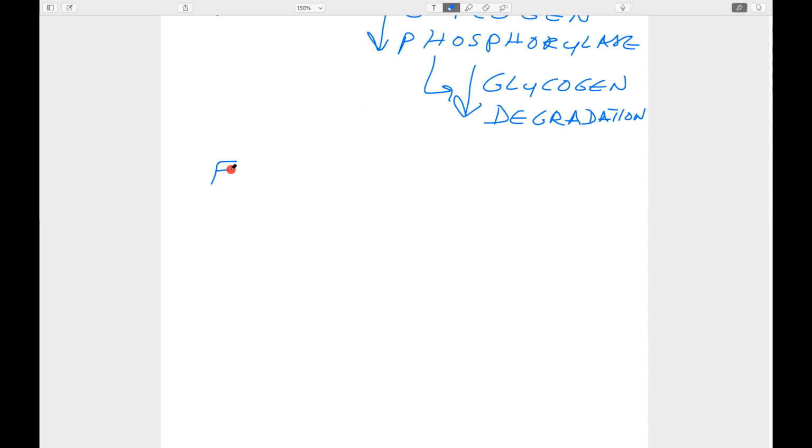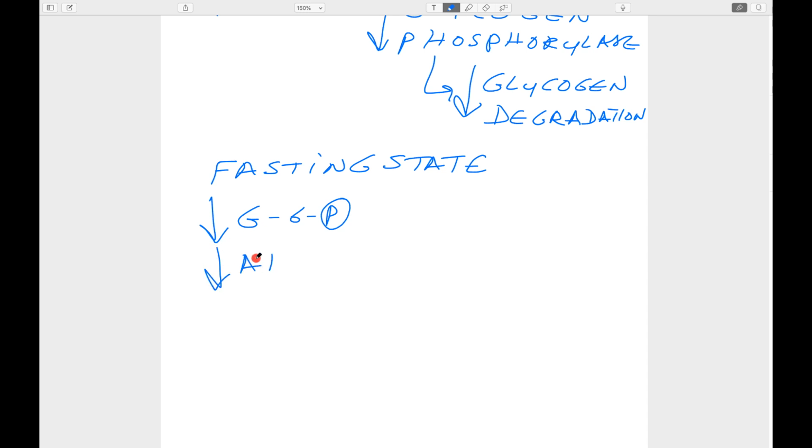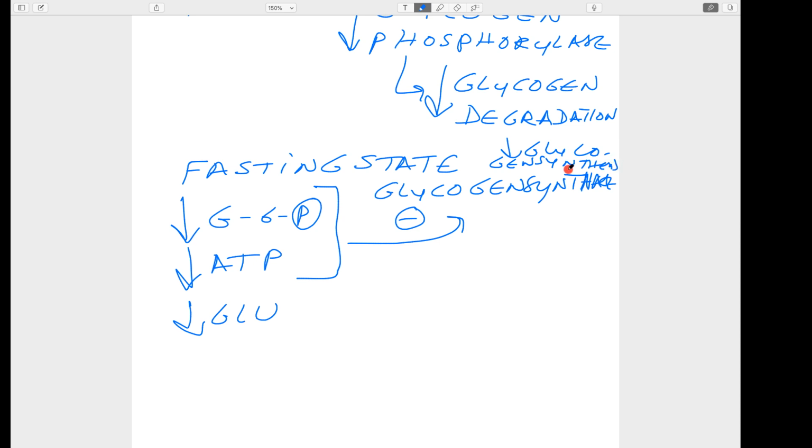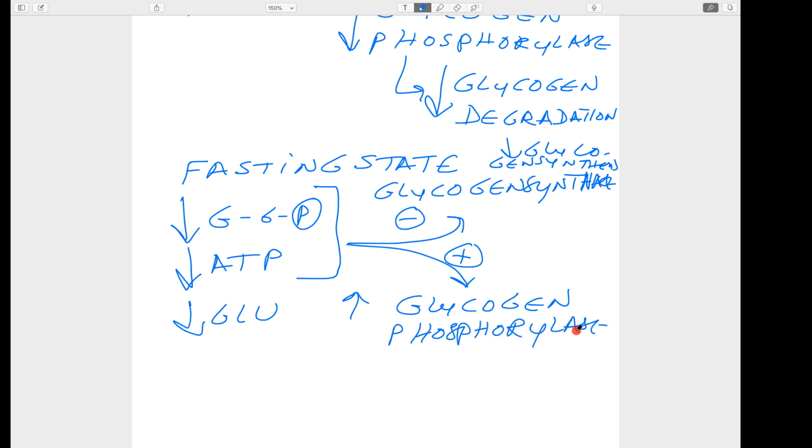Let us talk about the fasting state. In the fasting state, it is just reverse. So there is decreased glucose 6-phosphate and decreased ATP. Of course, there is decreased glucose. Then the activity of glycogen phosphorylase will increase, which leads to increased degradation.